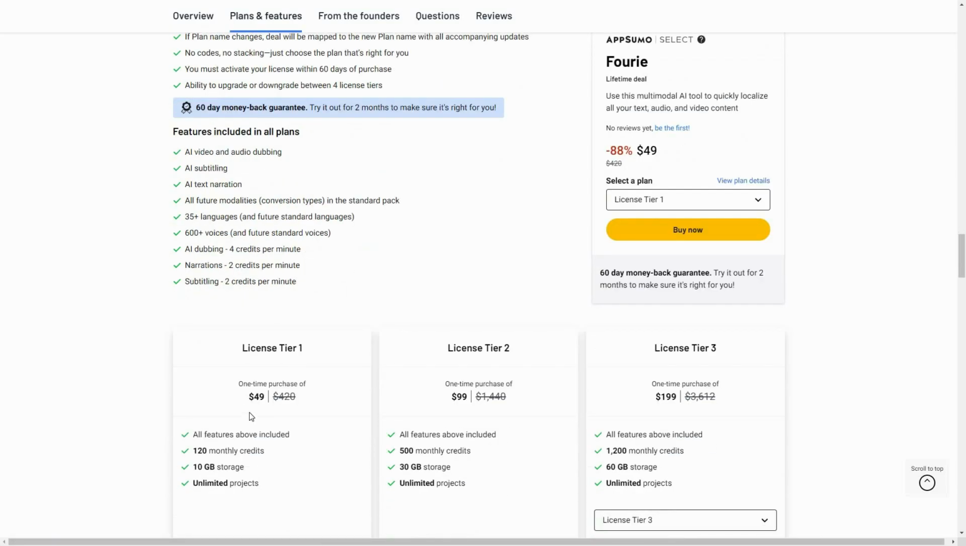As you can see on license tier 1, the cost is $49 and here you get 120 monthly credits. And once again, here is a breakdown. If you dub using the AI, which means audio dub or video dub, 4 credits are going to be deducted for every minute of your video. And if you narrate, you're going to spend 2 credits every minute, and for subtitles, the same applies.